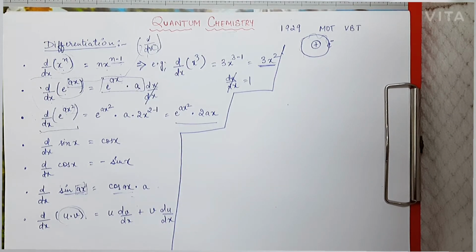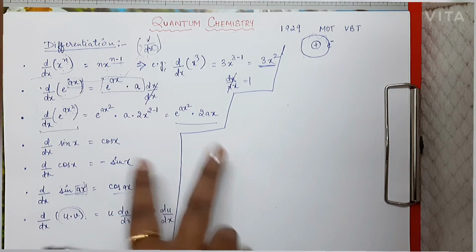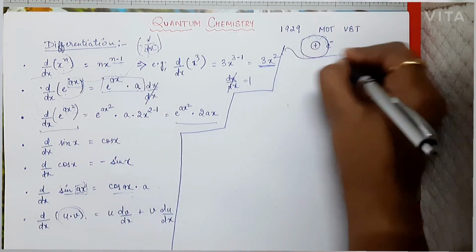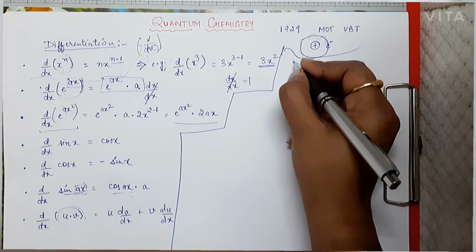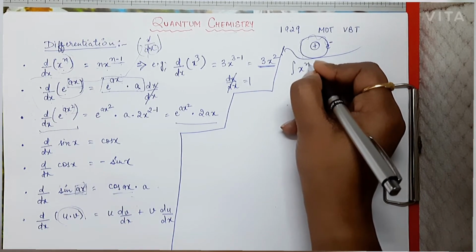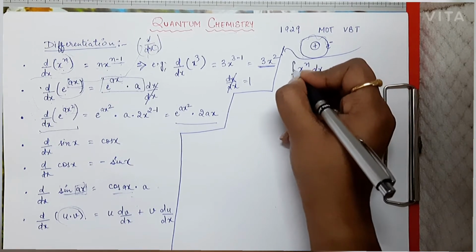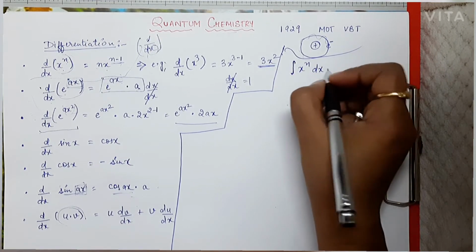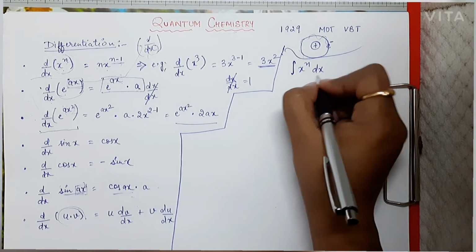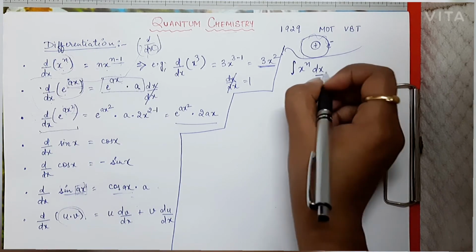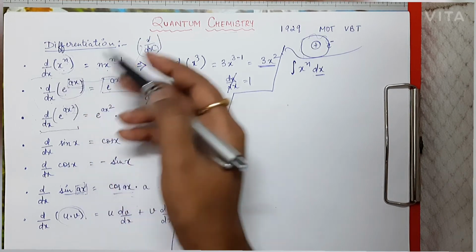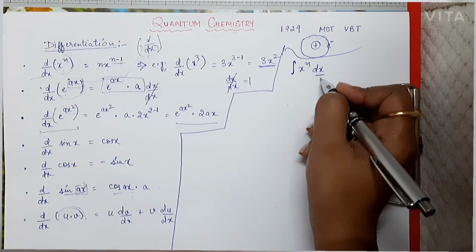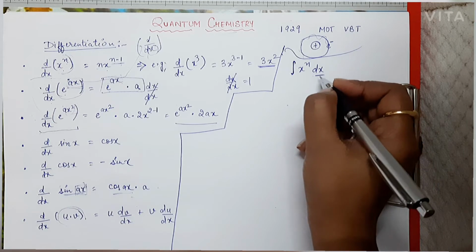Now we are going to discuss the formulas of integration here only, so that you can relate these two types of formulas. So first we are going to discuss integration of x to the power n dx. This is the sign for integration, and we have to write with respect to which variable we are integrating. Here it is dx. Here we were writing d by dx, with respect to which variable we were differentiating. Here we have to write with respect to which variable we are integrating. So here it is dx.